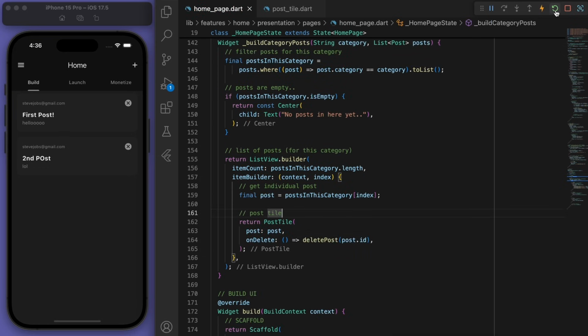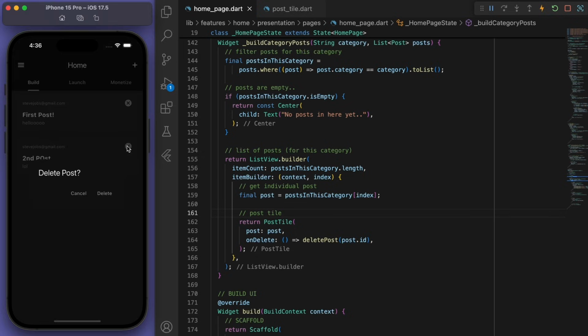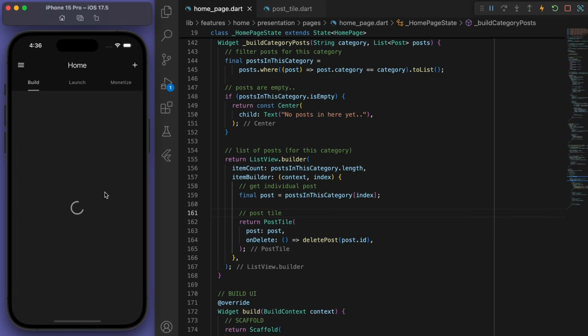And this is looking pretty good. So now let's try this. If I refresh this and I click on the cancel button, you can see it's got that dialog saying, do you want to delete it? And delete it, and then it goes away. That is awesome. We can delete and create posts.